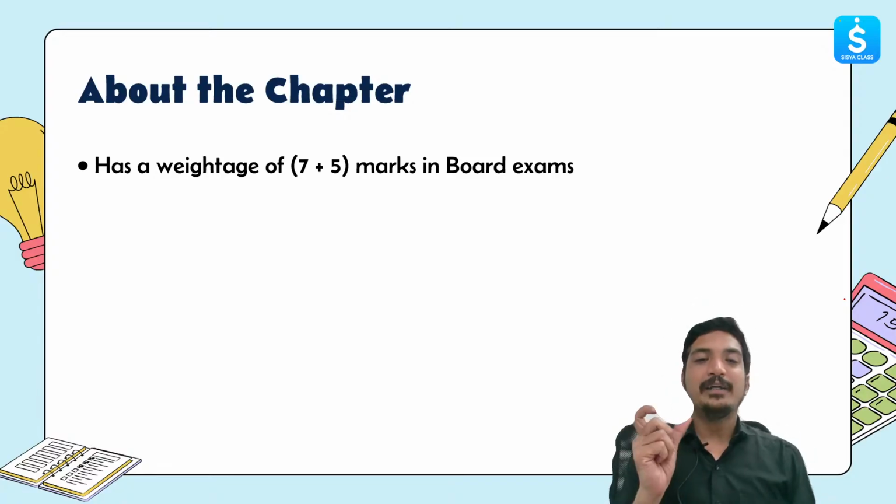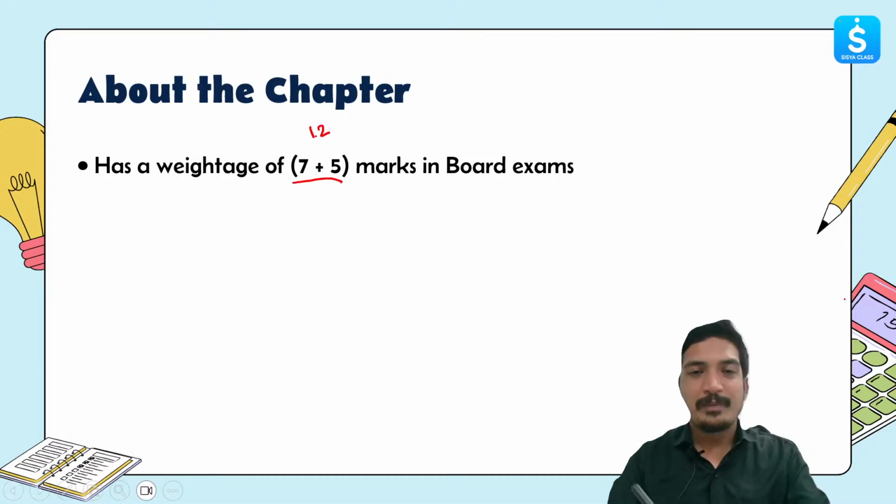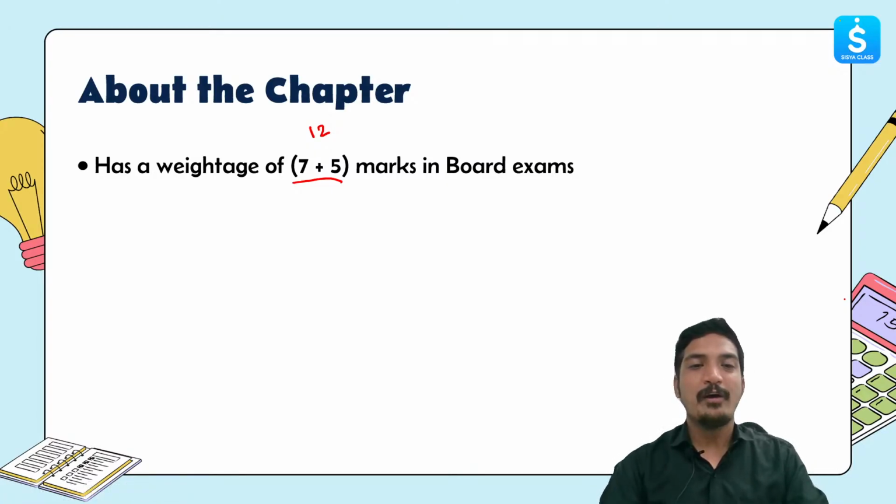If you combine these together, the total score that a person can get from these two chapters is 12. So 12 marks are in your hands if you have practiced these two chapters very well. And 12 marks is not a small deal, it's a big deal. Therefore this becomes one of the most important chapters with respect to your board examination.